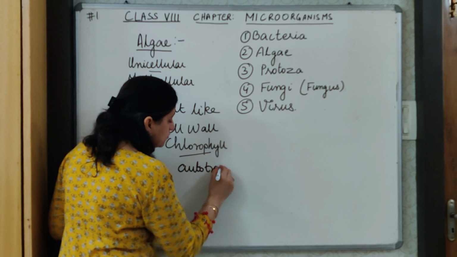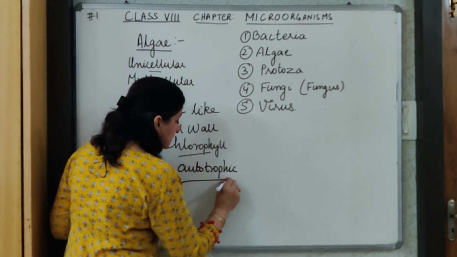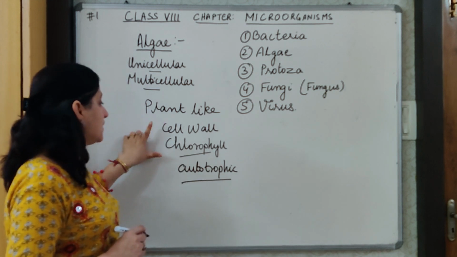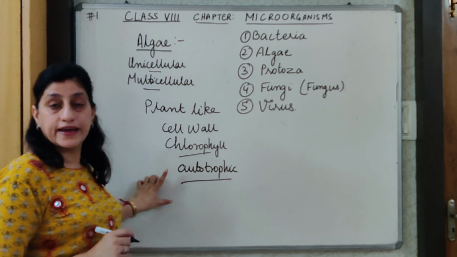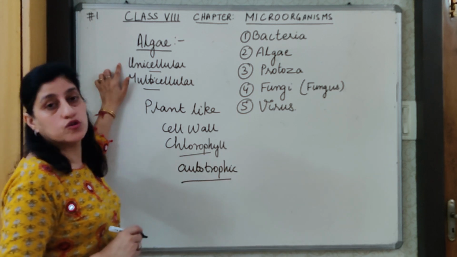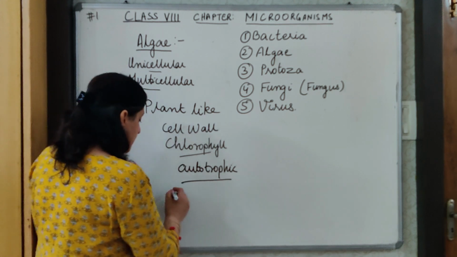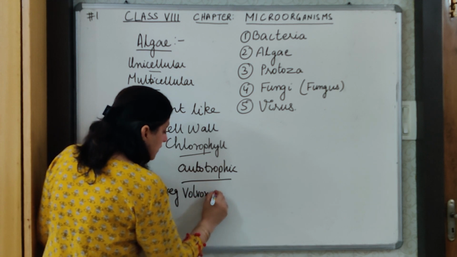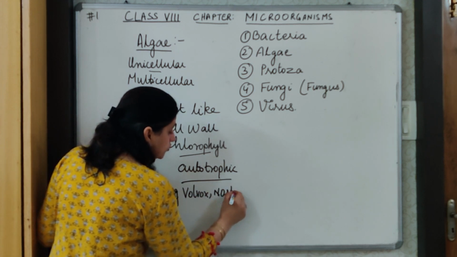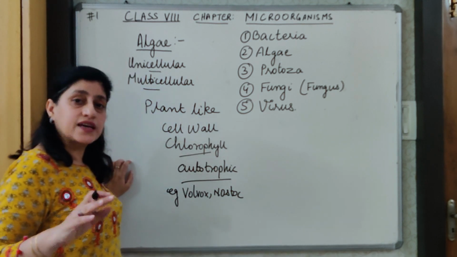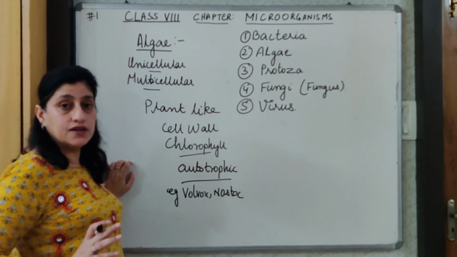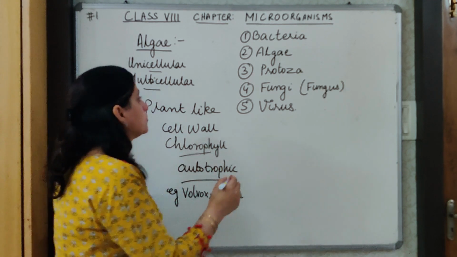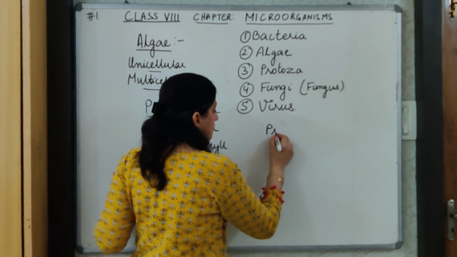Autotrophic means ability to make their own food with the help of sunlight. This you have studied also. So these are the main features of algae. They are plant-like, have cell wall, have chlorophyll, and hence are autotrophic, may be unicellular or multicellular. Examples are Volvox and Nostoc. There are more examples, but for you, learning 2 examples of each category will be enough for this particular class. Is this clear? Then we will move on to the next category, protozoa.